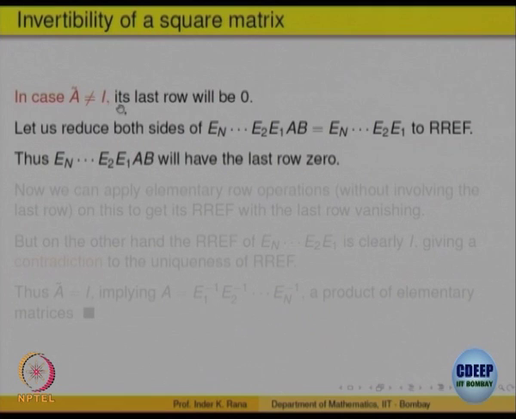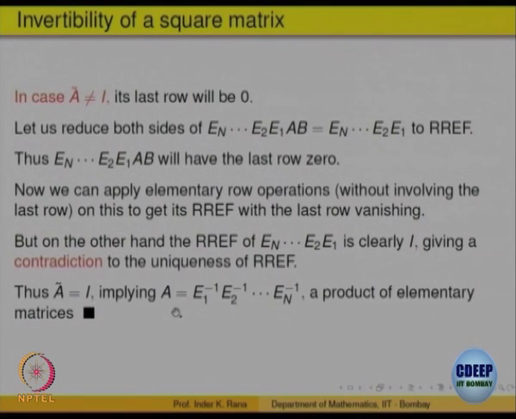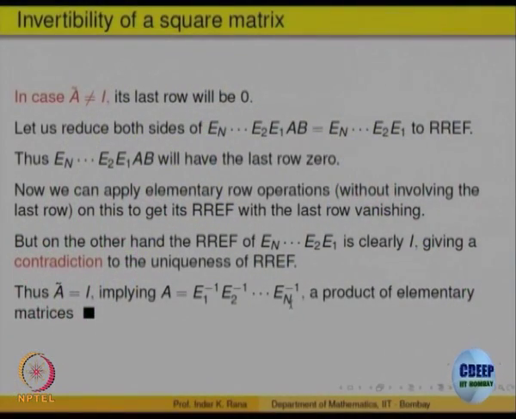That means this cannot happen. The reduced row echelon form of A cannot be not equal to identity. So that means it is equal to the identity matrix. So if A tilde is identity, then what is A equal to? If the reduced row echelon form of the matrix is identity, that means A pre-multiplied by E1, E2, ..., En is equal to identity, right? And what is A equal to then? Take it to the right hand side. So A must be equal to E1 inverse, E2 inverse, ..., En inverse.